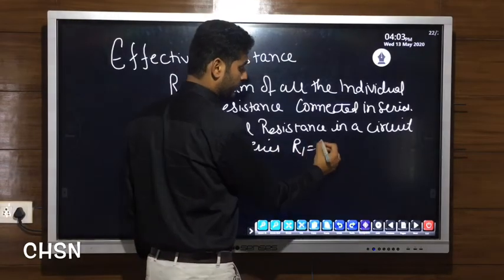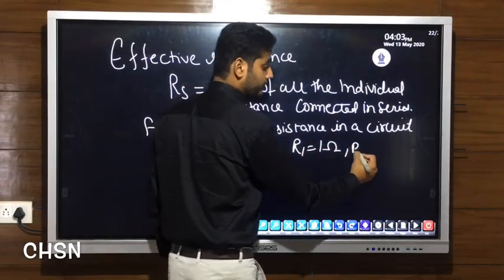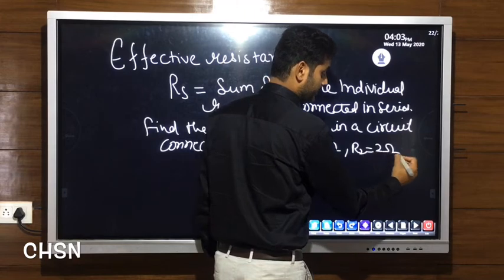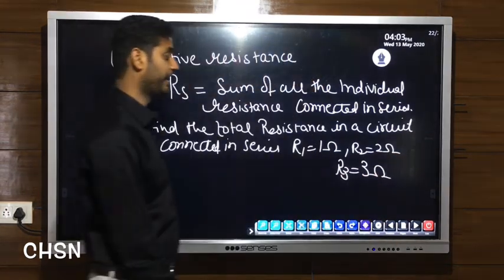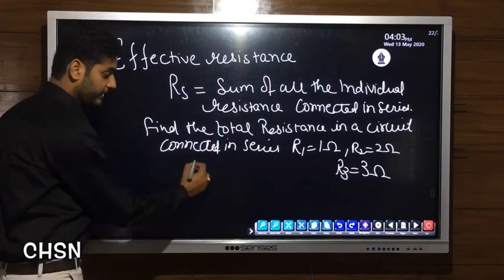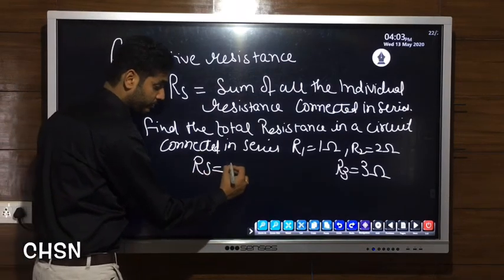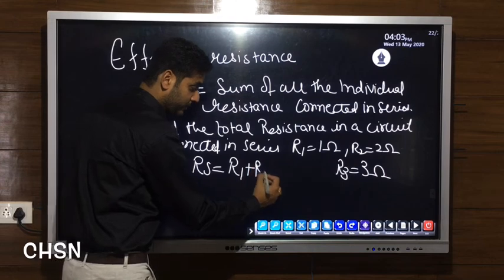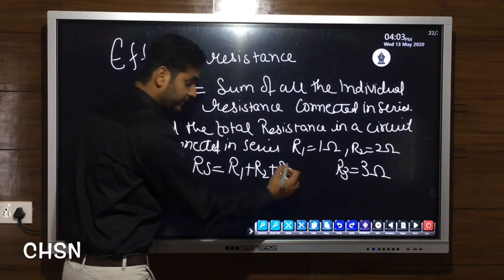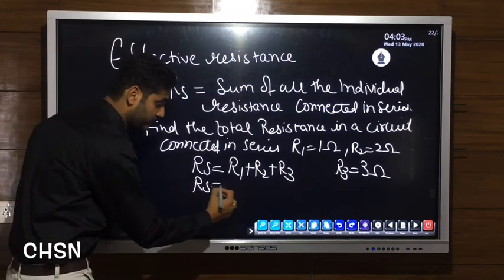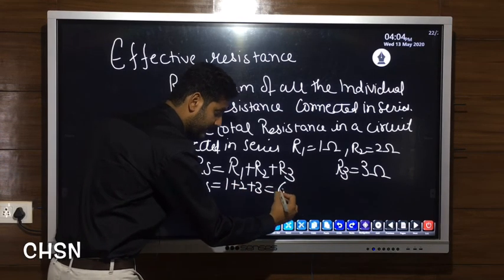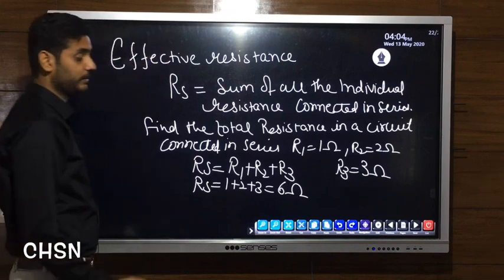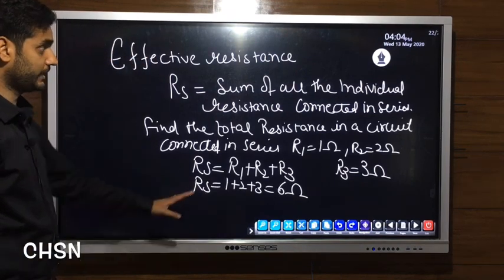Let R1 be equal to 1 ohm, R2 is equal to 2 ohm, and R3 is equal to 3 ohm. If we need to find the effective resistance, we will write it as RS is equal to R1 plus R2 plus R3. This is the formula of effective resistance connected in series. It will be equal to 1 plus 2 plus 3, that is 6 ohms. This will be the total resistance applied across the circuit.